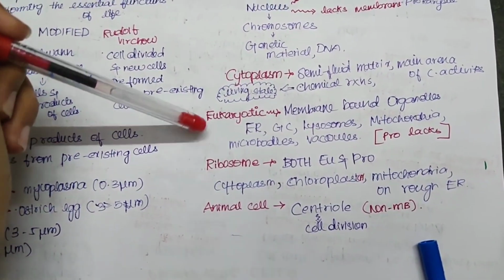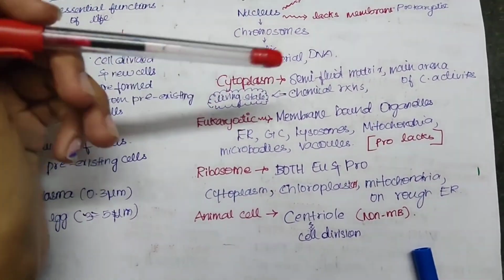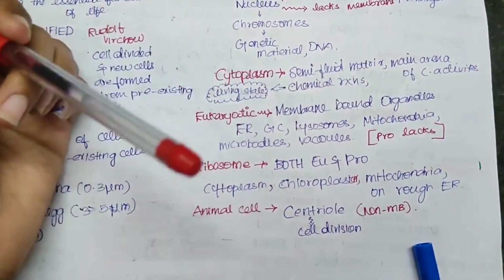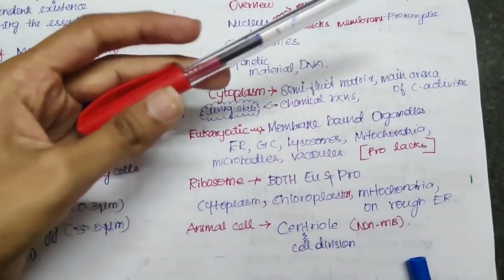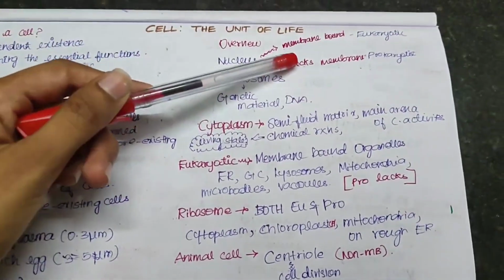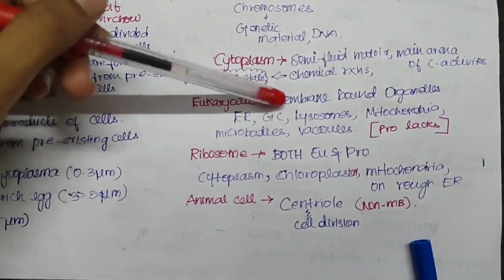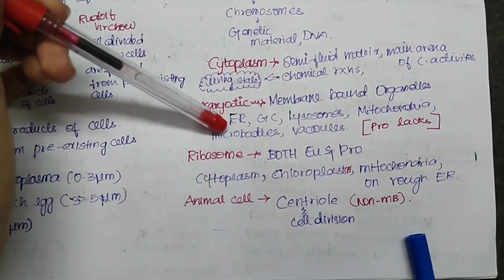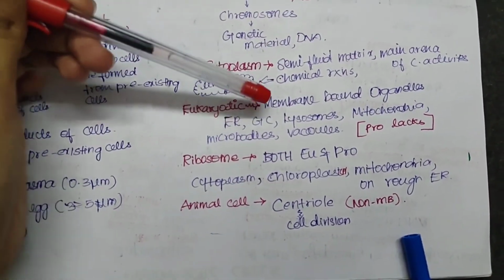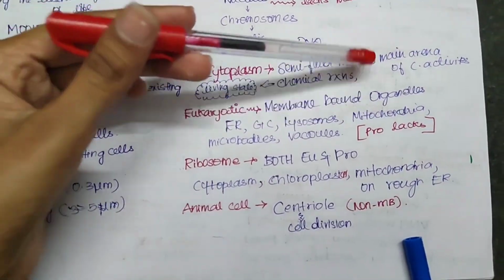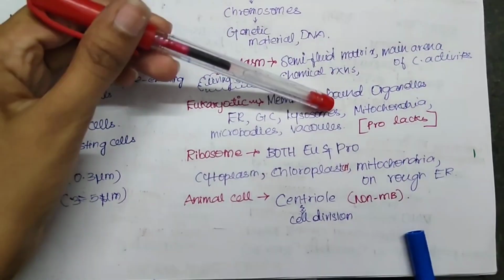And the eukaryotic cell, as we talked about, has membrane bound organelles. In the case of the nucleus also we talked about this, right? So what are these membrane bound organelles? Let's see: endoplasmic reticulum, Golgi complex, lysosomes, mitochondria, microbodies and vacuole.